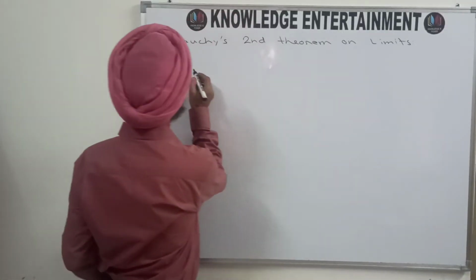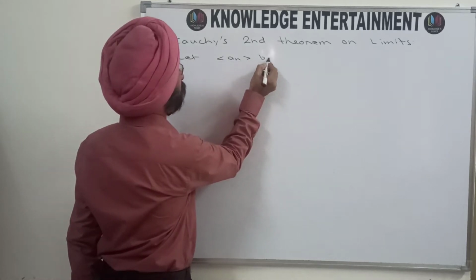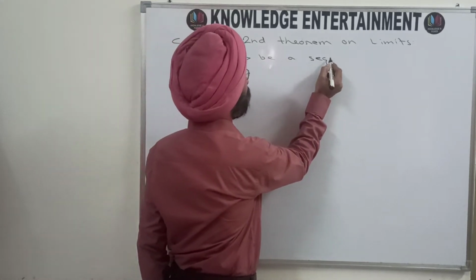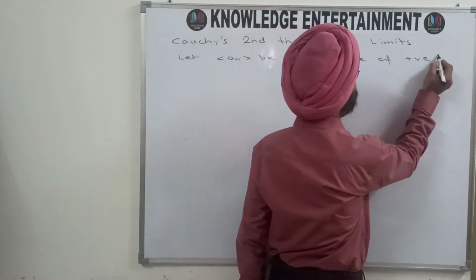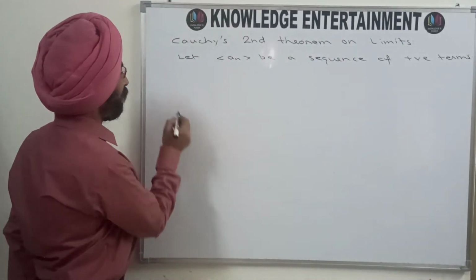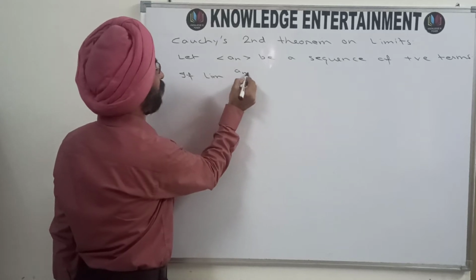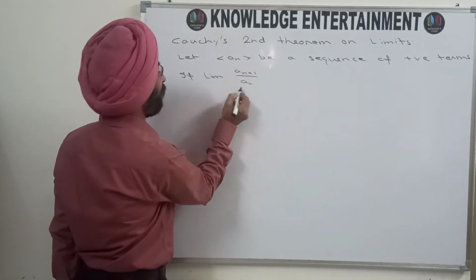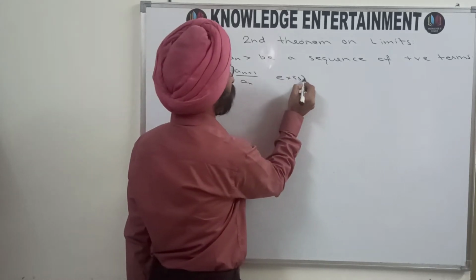It says that let an be a sequence of positive terms. If the limit of an plus 1 over an as n approaches infinity exists.